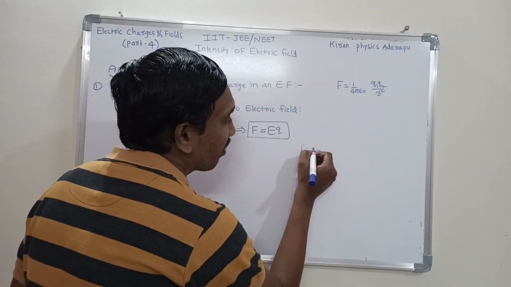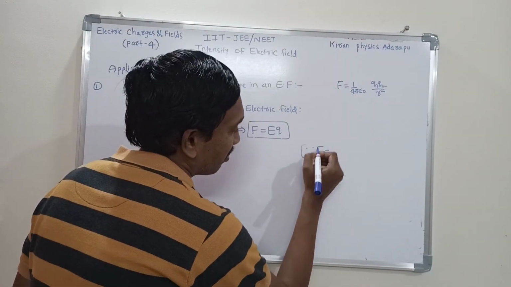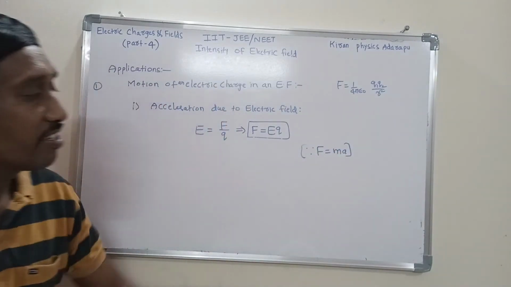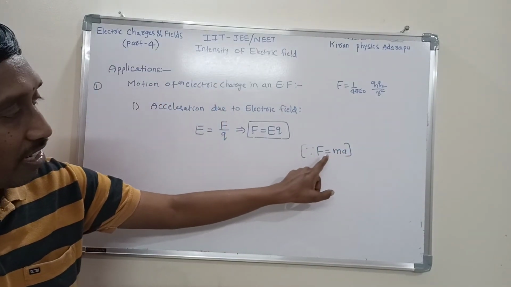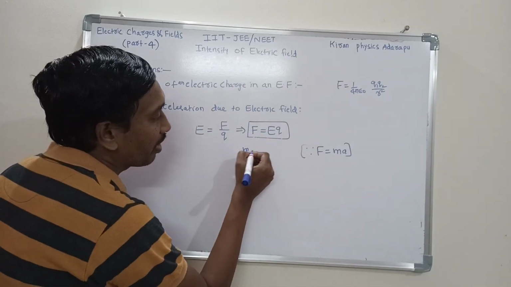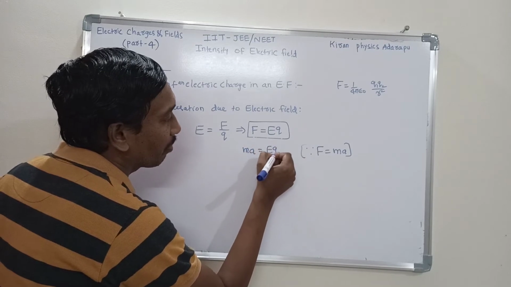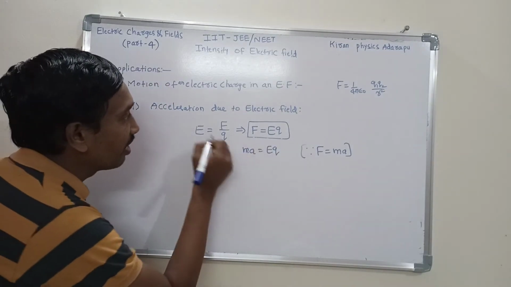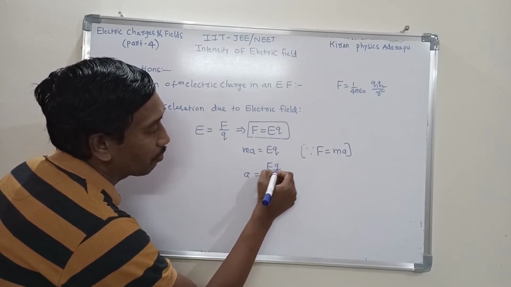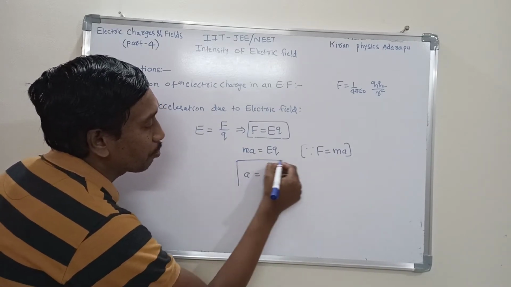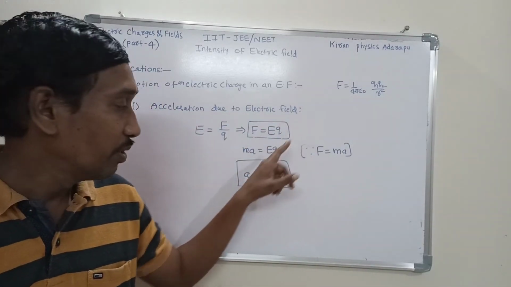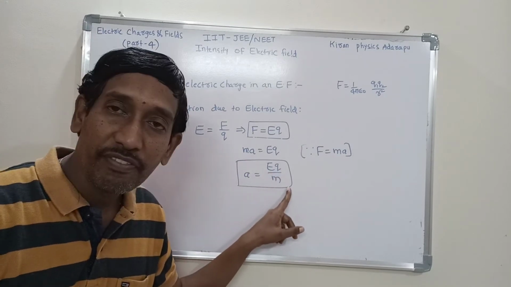Generally any force F is equal to ma. That's why, instead of force, write ma is equal to EQ. We need the expression for acceleration, so write a as the subject: a is equal to EQ by m. This expression indicates the acceleration due to the electric field.